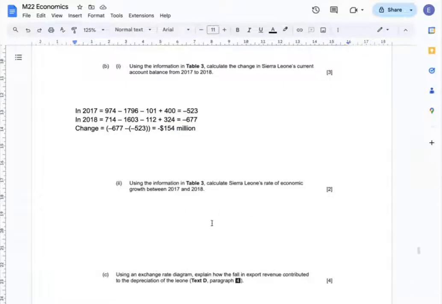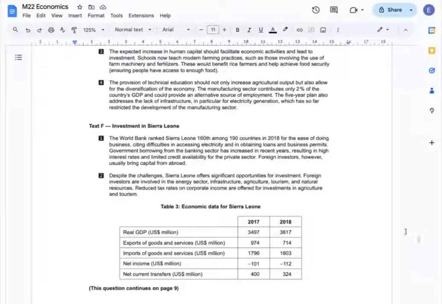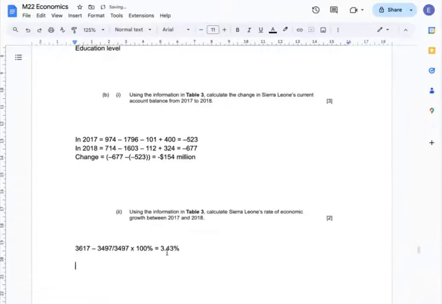Question B2, using the information in Table 3, calculate Sierra Leone's rate of economic growth between 2017 and 18. We check Table 3 one more time, real GDP, the gap between the two years divided by the previous year's, I can get the growth rate as this one.